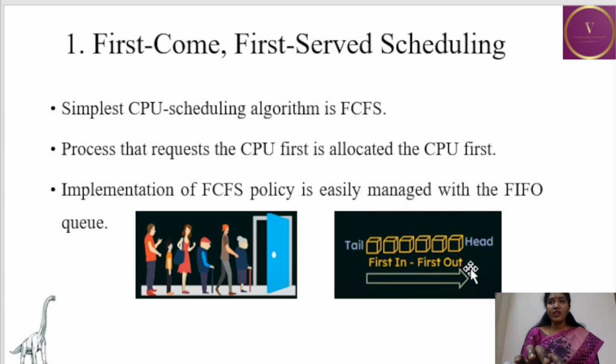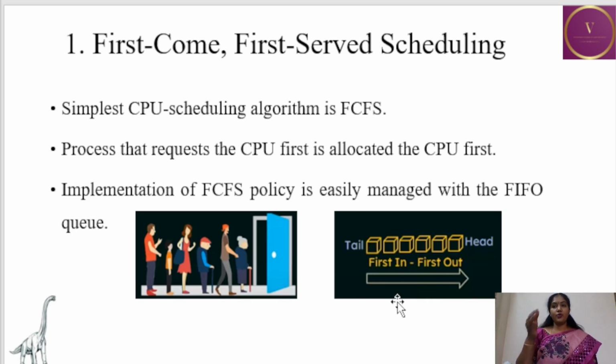And once the process which is in the head of the queue is allocated the CPU, the process that is next to the first process will be now the new head. And if a new process enters into this first in first out queue, it will be the tail of the queue.